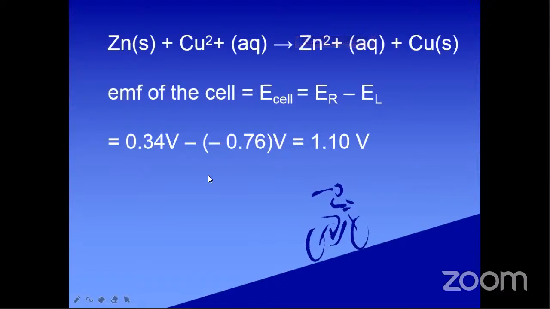If you have some confusion, simply, if two reduction potentials are given, then while calculating the cell EMF, you have to take the higher reduction potential minus the lower reduction potential value. Here they will mention the values simply. So E naught cell of copper 2 plus to copper will give 0.34 volts. The reduction potential values of A and B, both will be given. Simply subtract the higher reduction potential value minus the lower reduction potential value. Here the higher is 0.34 volts.